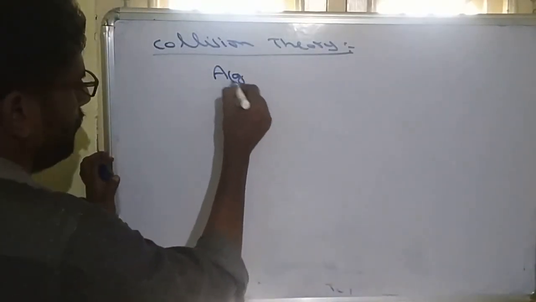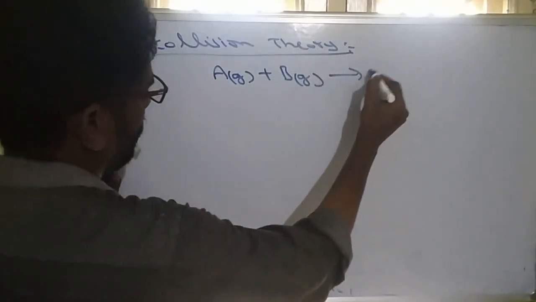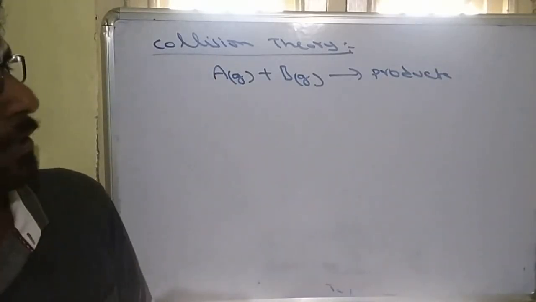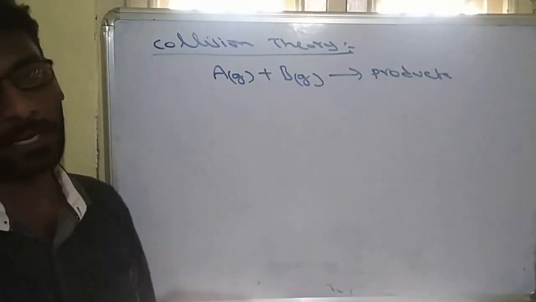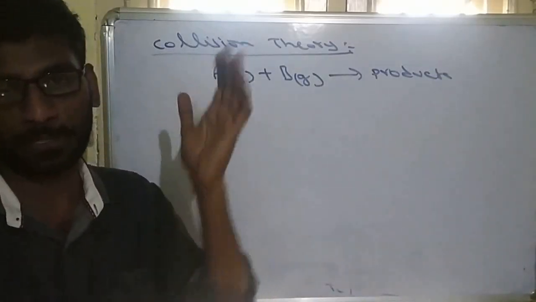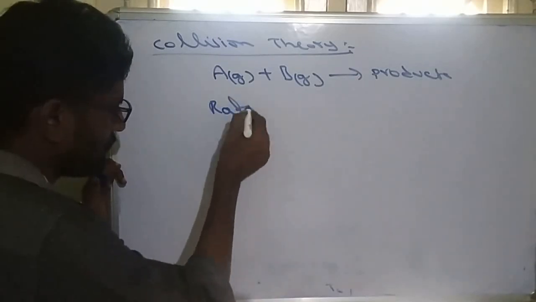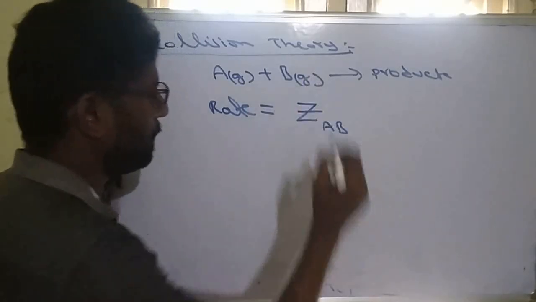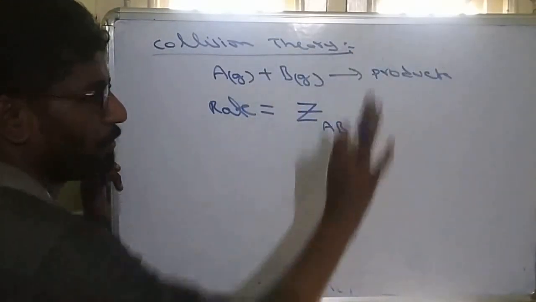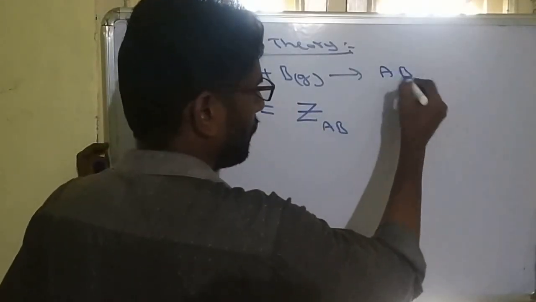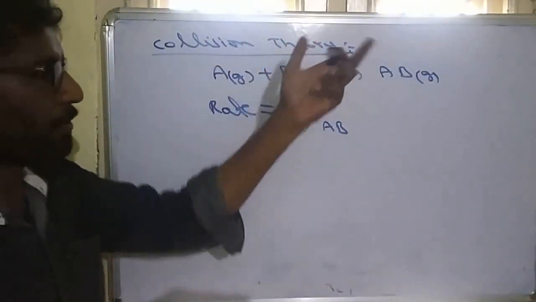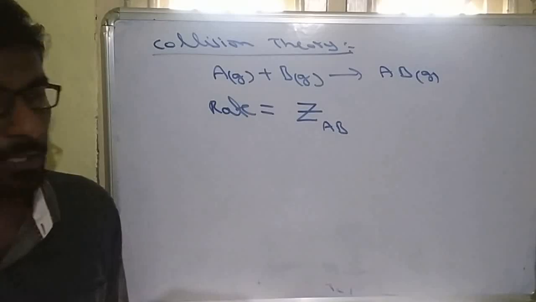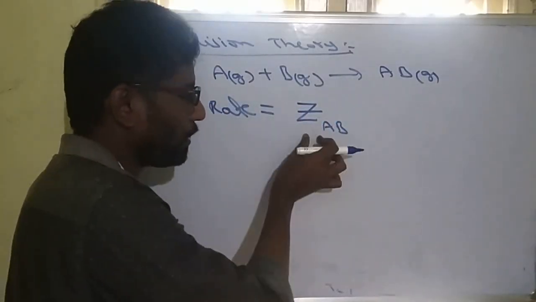Let A gas combine with B gas, producing product. What this collision theory says is that the formation of product in a gaseous reaction depends on the number of collisions. So that means the rate of the gaseous reaction is equal to the number of collisions between A and B. A and B collision produces product AB. So A and B collide, producing AB product. If there are more collisions, there is more AB product. So the rate of reaction is equal to the number of collisions.